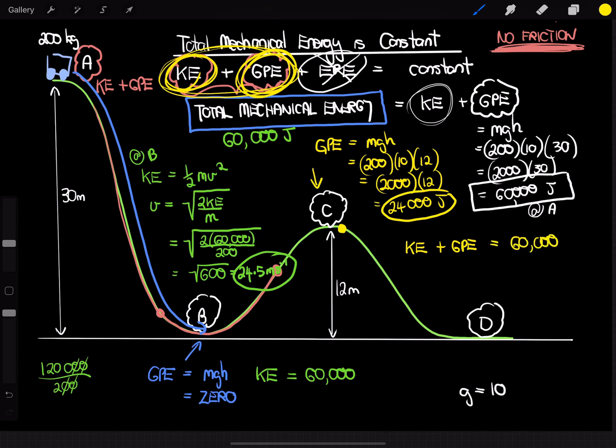So if we now know that the gravitational potential energy is 24,000, then the kinetic energy must have reduced from 60,000 down to 36,000. Remember, kinetic energy is measured in joules, of course. So we can now work out the speed of the roller coaster at position C by using this value of kinetic energy.